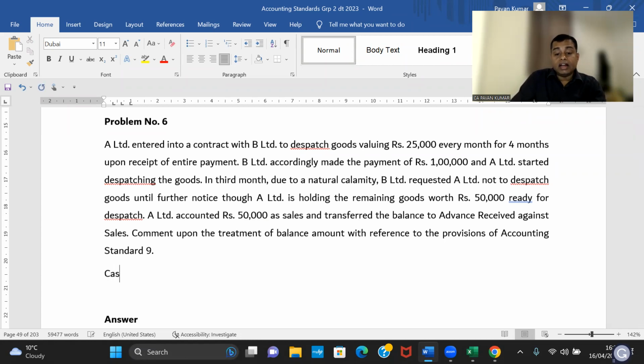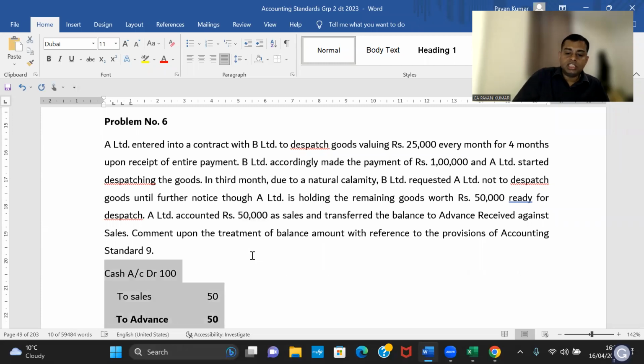So they'll say, I'll write cash account debit 100,000, to sales 50,000, to advance 50,000. This is what I write, Pavan sir. No. The journal entry should be cash account debit to sale, 100, 100. That's all.